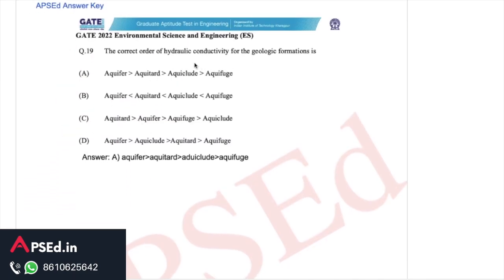Then this is also from hydrology. It says the correct order of hydraulic conductivity for geologic formations is. Based on definition itself, an aquifer has the highest hydraulic conductivity. Then comes aquitard, which retards the flow of water. Then we have aquiclude, which contains water but cannot transmit it easily, so that is lower. And then aquifuge, which basically refuses water; in this class we can think of rocks. So option A indicates the correct sequence.